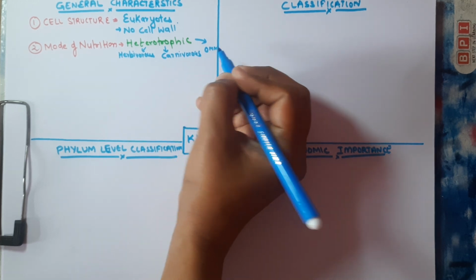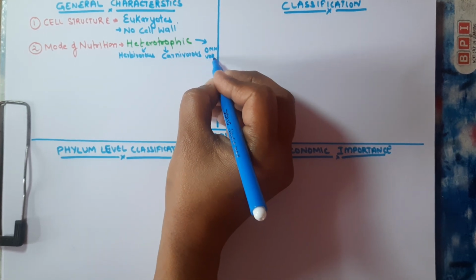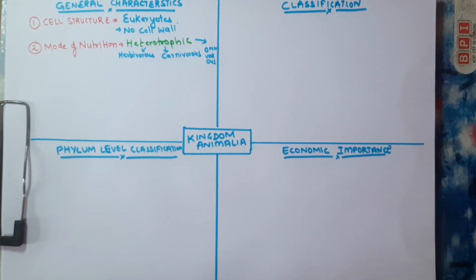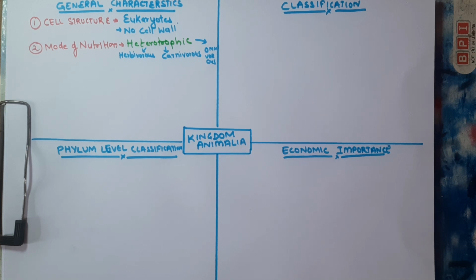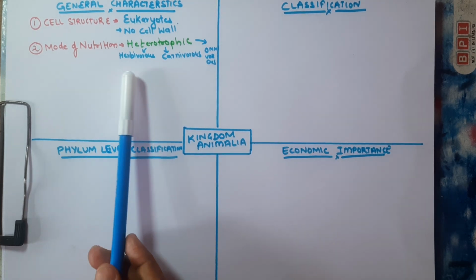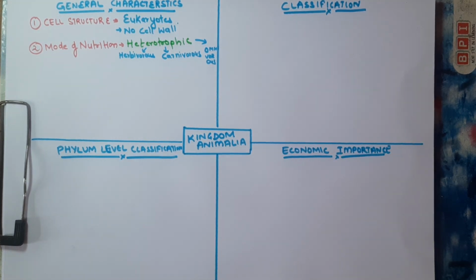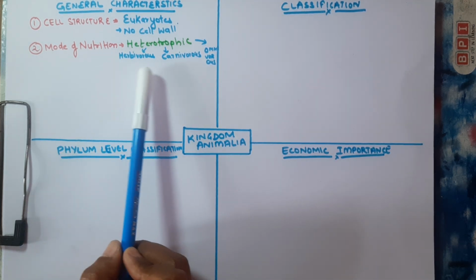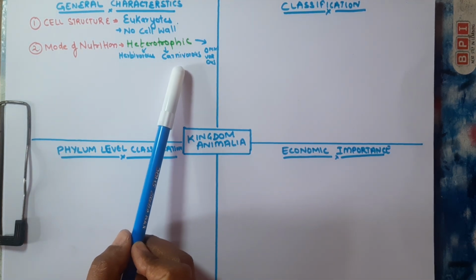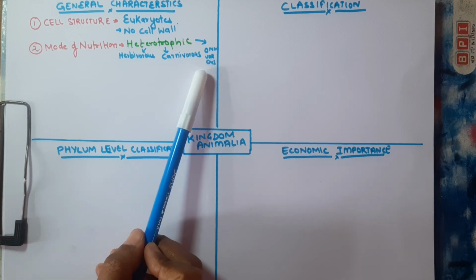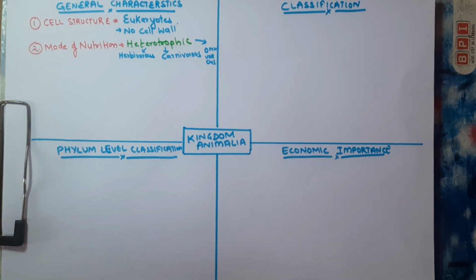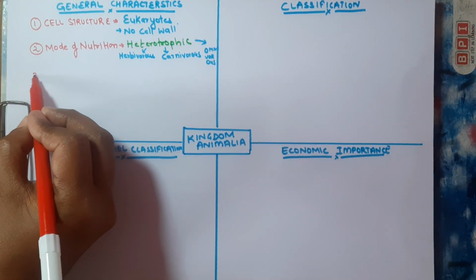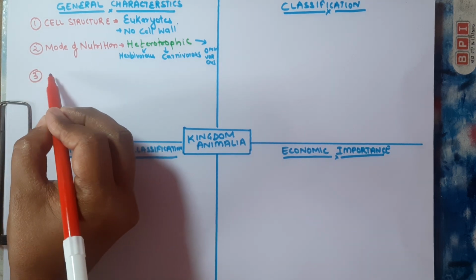Omnivorous are those species that can eat both the plants and the animal meat also. The example of a herbivore is the cow. The carnivore is the tiger or leopard. And human is an omnivore. Now we'll talk about the body organization.